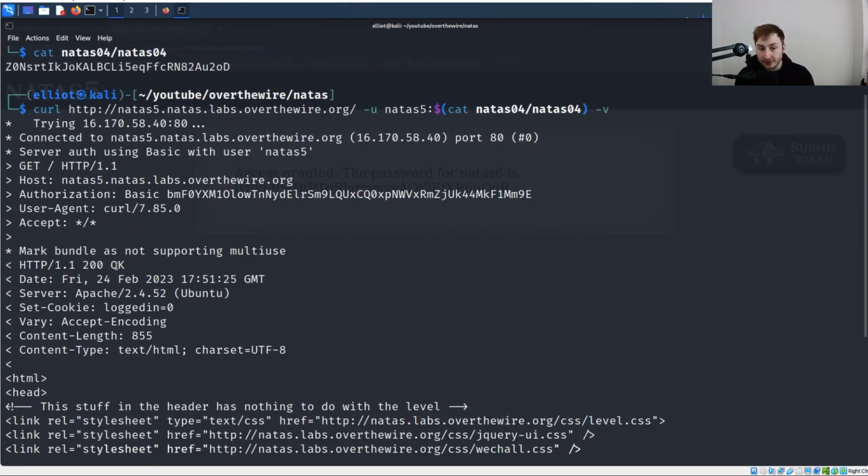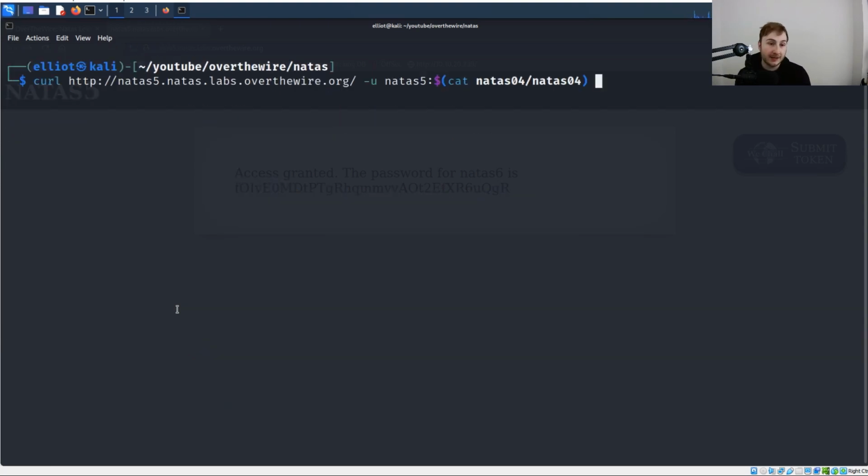You can see we got a 200 OK response, as well as all the headers or the response headers that the web server has sent over to our client. And you can see one of them here is set cookie, and we can see logged in equals 0. So this is essentially the default cookie or the default value of this logged in cookie. And that's what's being stored in our browser when we navigated to the page for the first time. But now we can get to the fun part, and that's going to be actually setting the cookie ourselves within our curl request, which will also allow us to sort of bypass that logic and reveal the password.